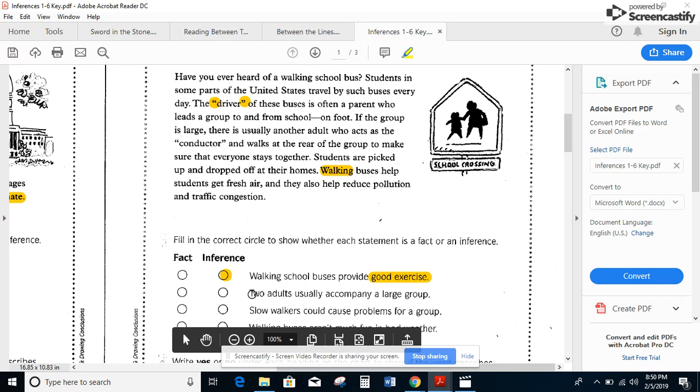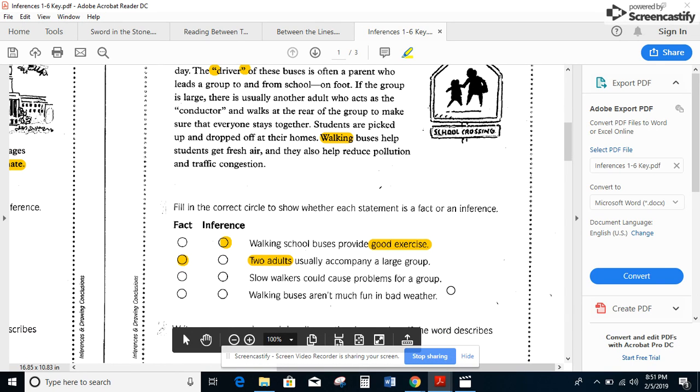Two adults usually accompany a large group, okay? So we're looking for how many adults, if it actually tells us. Students in some parts travel by buses every day. The driver, so that's one adult because it says it's a parent, leads the group, and then it said if it's a large group, there's usually another adult. So it doesn't come out and say two adults, but it does mention both of them directly in the text, so this is a fact, okay?